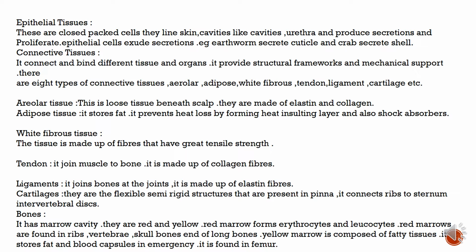Marrow is red or yellow. Red marrow forms erythrocytes and leukocytes. Red marrow is found in ribs, vertebrae, skull bones, and the ends of long bones. Yellow marrow is composed of fatty tissue. It stores fat, and in an emergency it can produce blood cells.